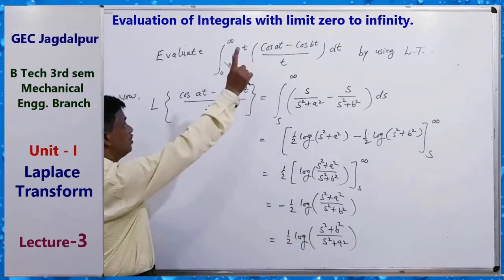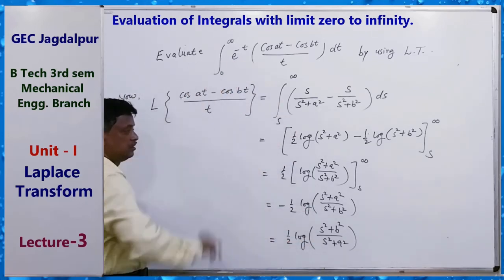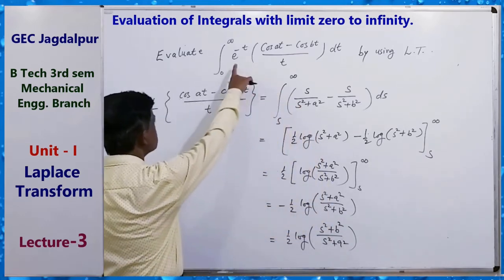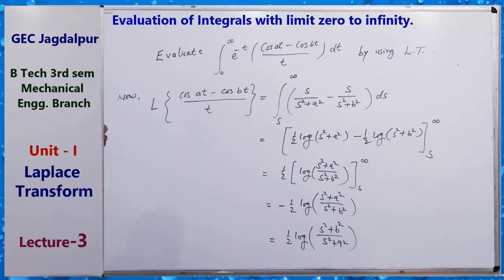Now the final value we require is this. For this, how can we get the result?